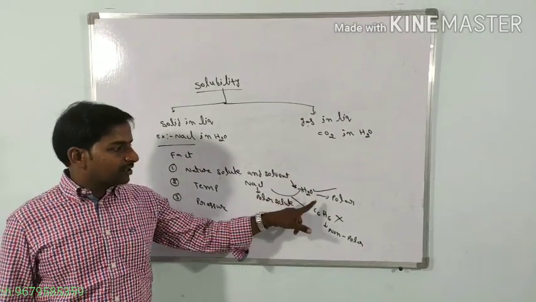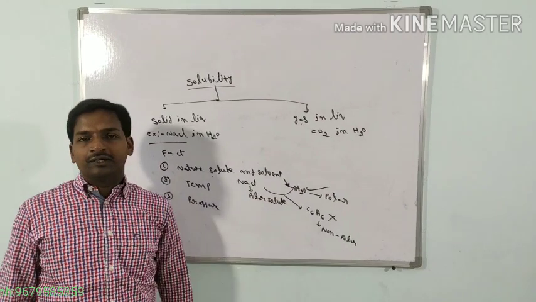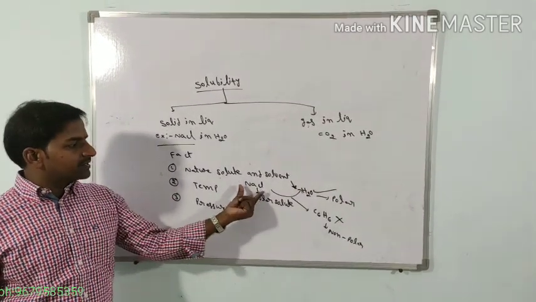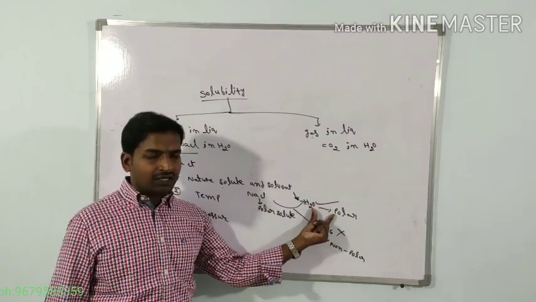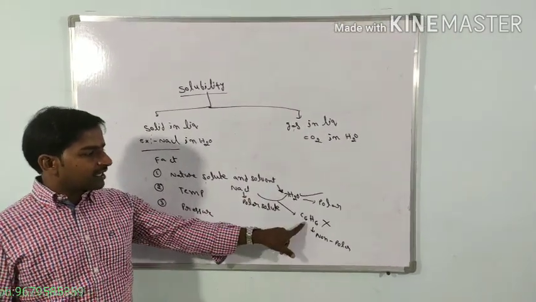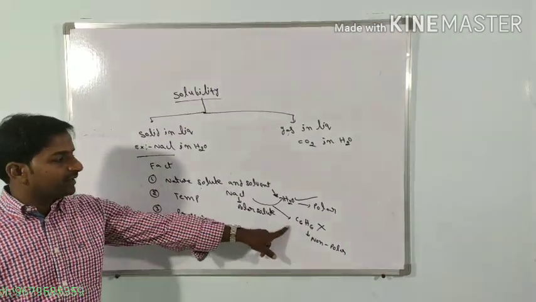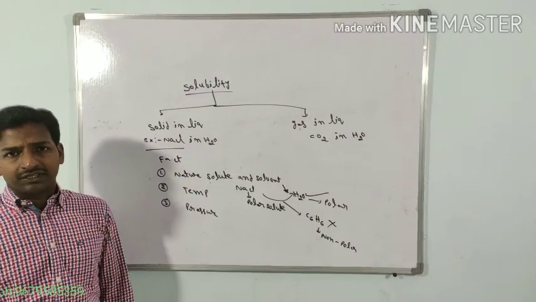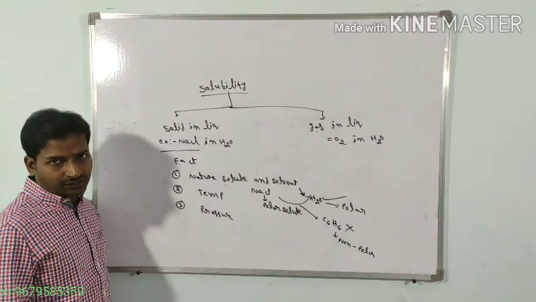NaCl is readily soluble in water, but the same NaCl is insoluble in benzene, because NaCl is a polar solute, so it is readily soluble in the polar solvent water. The same NaCl is insoluble in benzene, because benzene is a non-polar solvent. So that is the first factor, the nature of solute and solvent.